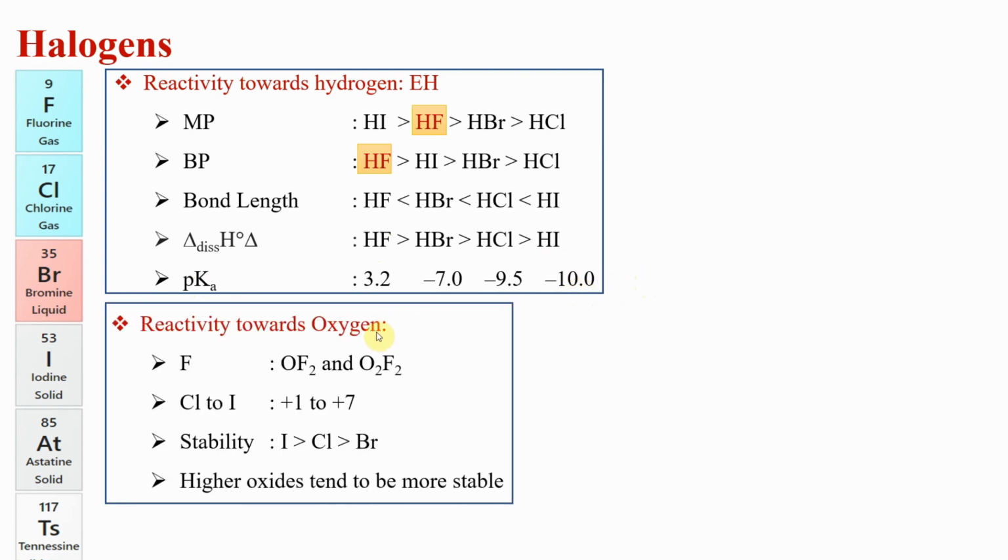Reaction with oxygen is very simple. Fluorine alone gives OF2 and O2F2, and these are fluorides, not oxides, because fluorine is more electronegative. It gets the IDE suffix. Chlorine to iodine, they end up getting oxidized. They can show a variable oxidation state of +1 to +7.